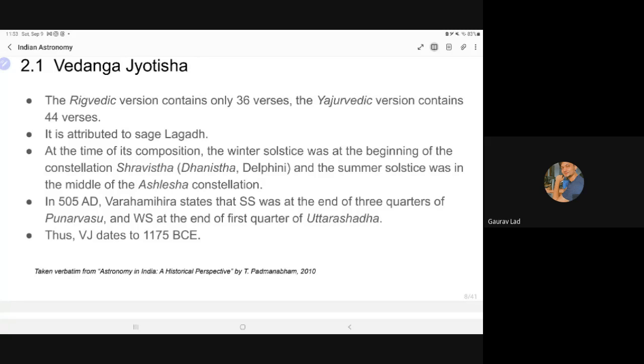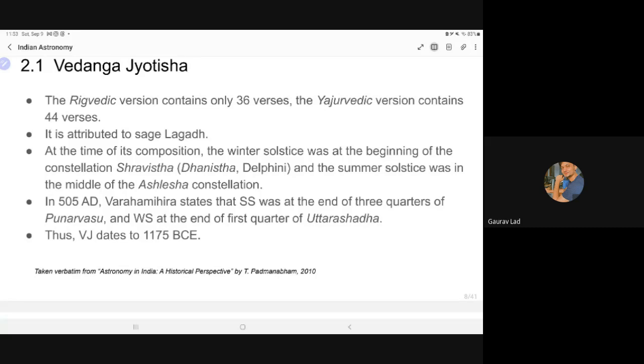And Varaha Mihira, an astronomer who came in the classical age of Indian astronomy, states that the summer solstice was at the end of the 3 quarters of Punarvasu. To understand this, you need to know what the nakshatras are, how their shapes look, what the padas, the quarters, are. We will not get into the detail of that, but this is just for your reference, to calculate the date of Vedanga Jyotisha. So if you consider all these references, then the date of Vedanga Jyotisha comes to approximately